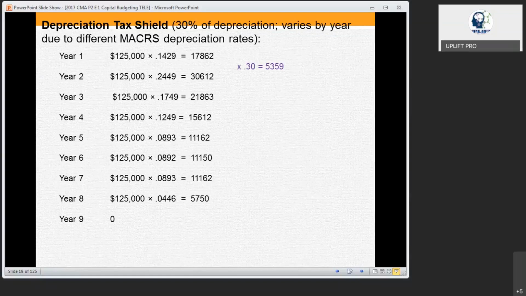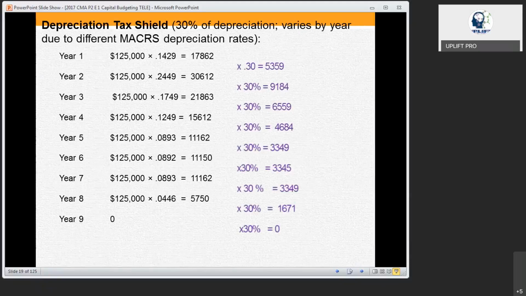So 5359 is the depreciation shield for year 1, 9184 is the depreciation shield for year 2, and 6559 is the depreciation shield for year 3.